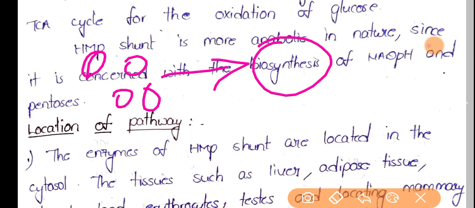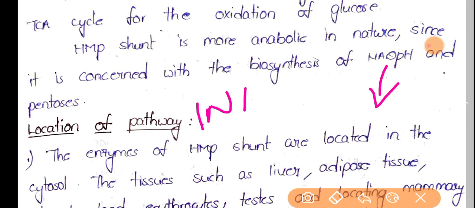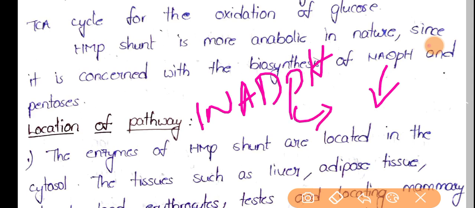So the HMP shunt is an anabolic pathway, and it is concerned with the biosynthesis of NADPH and pentoses. One NADPH is equal to 2 ATP, sorry, 3 ATP.